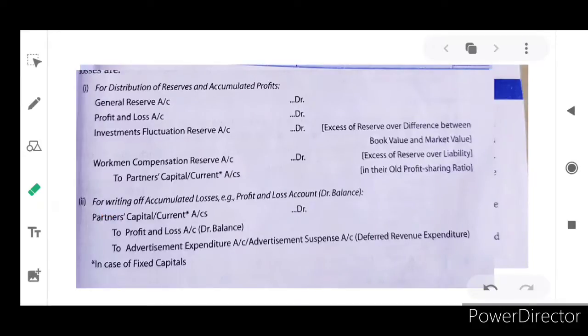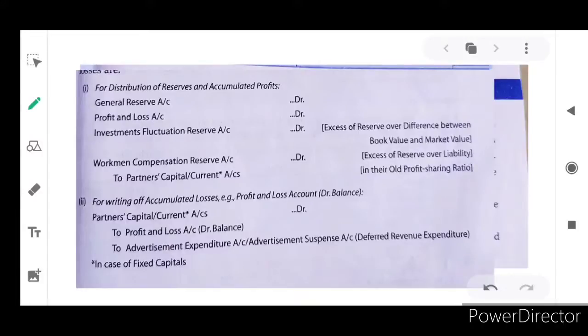And investment fluctuation reserve. They are expecting to pay for investments each and every month, or once in 3 months or 6 months. The price range and everything will differ slightly, so to meet that kind of incident we allot some fund, that is the investment fluctuation reserve, and workman compensation reserve.